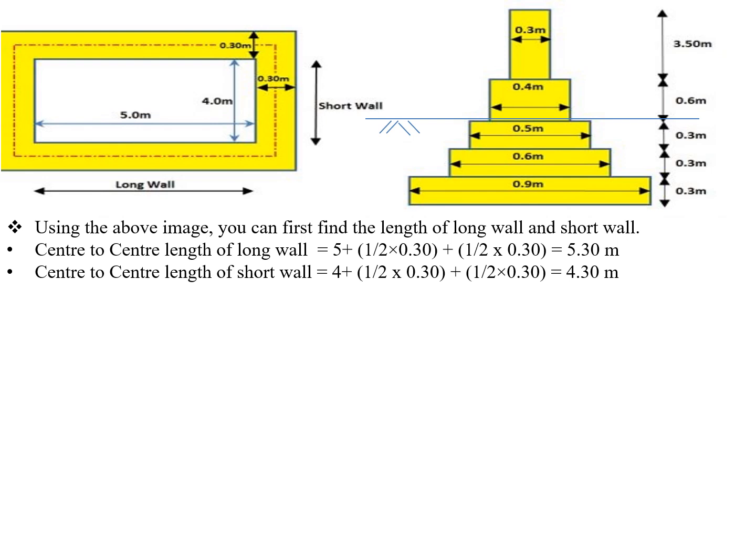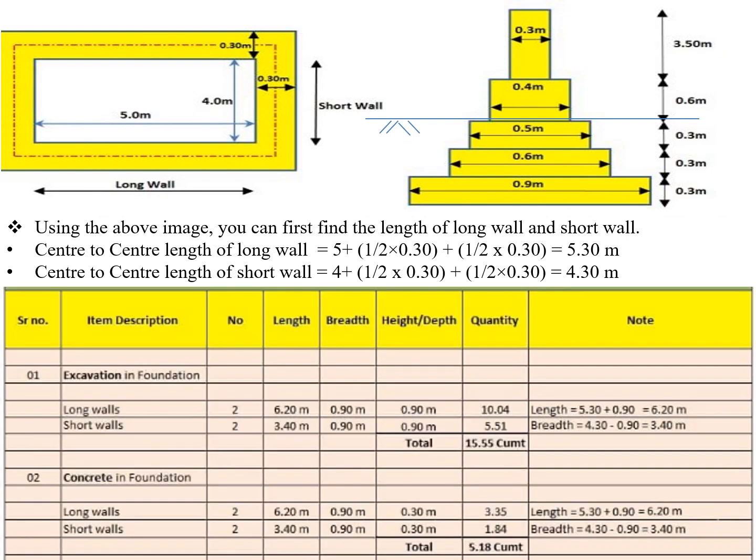Now let's see the calculation part. Similarly, I'm going to do the excavation. So center to center distance is 5.3, right? When I'm calculating the long wall, means outer to outer, I need to add both the half of the width and half of the width. So I'm getting 5.3 as the center to center distance. Half of the width means I need to calculate half of the width not of the wall, but of this part of the section. Now you're able to understand what I'm going to talk about.